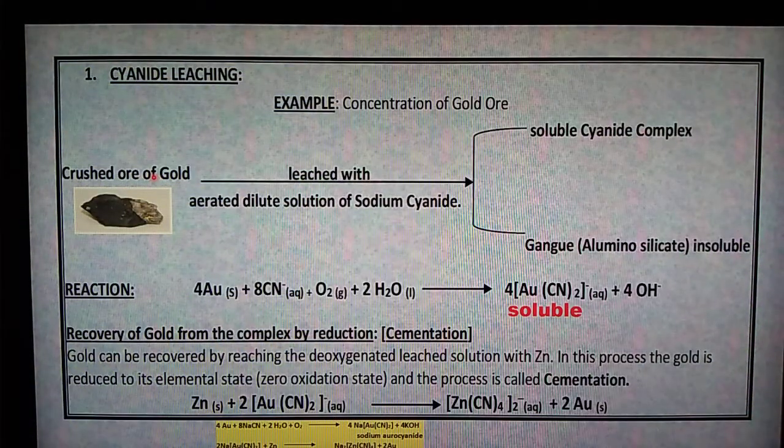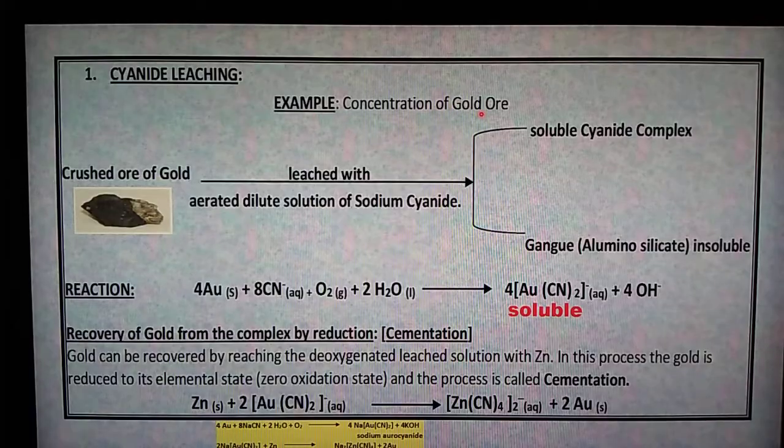Our first topic about the leaching process is cyanide leaching. The cyanide leaching process is a highly sensitive process. An example is the concentration of a gold ore.